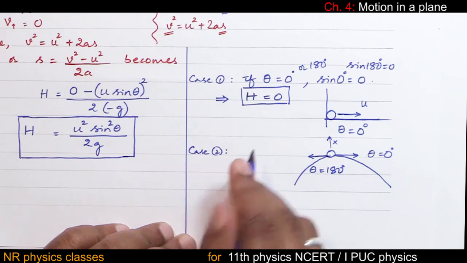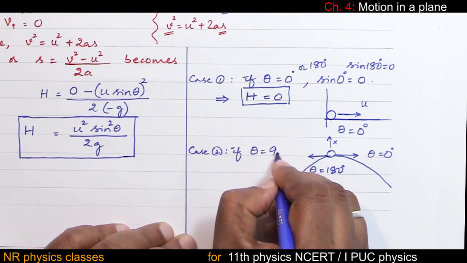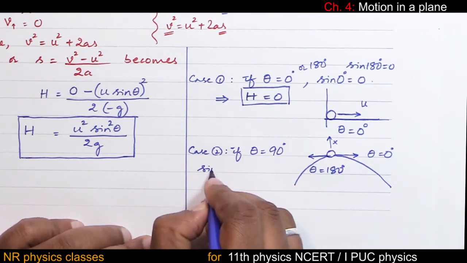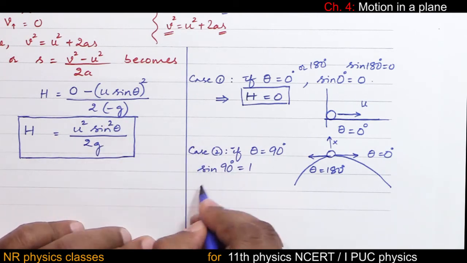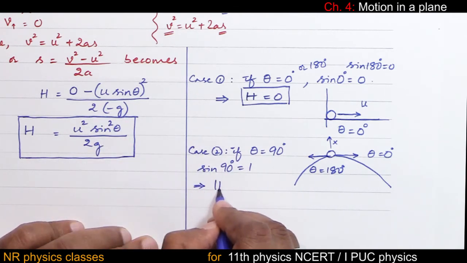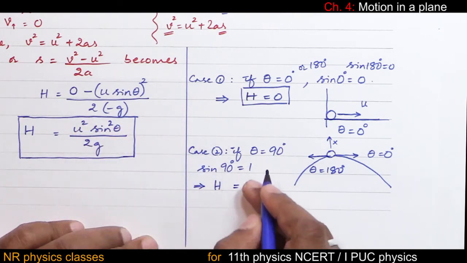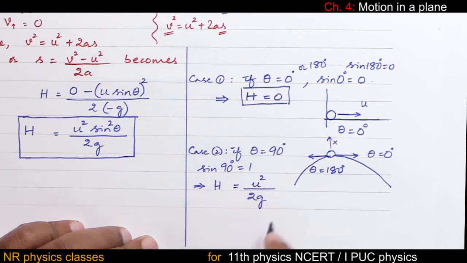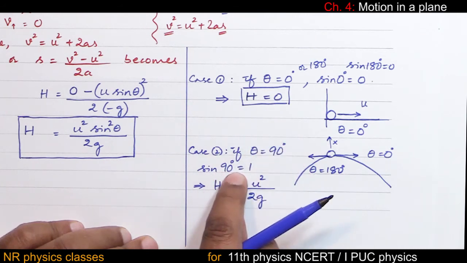Now case 2. If theta is 90 degree, then sin 90 is 1. Then this height becomes u square by 2g. Observe, height is maximum only for theta equal to 90 degree.